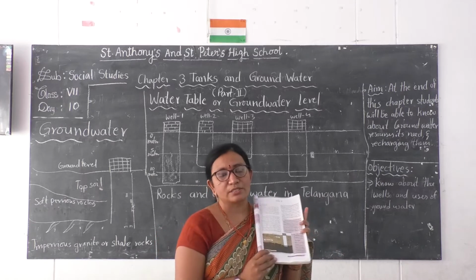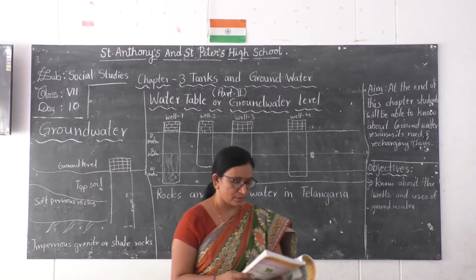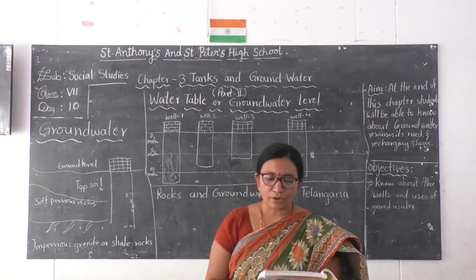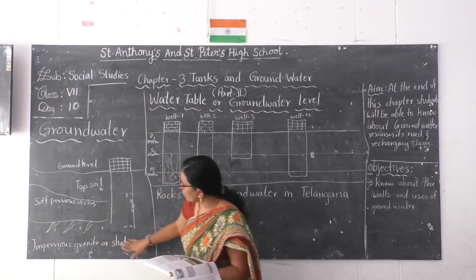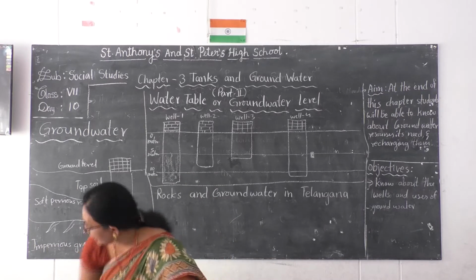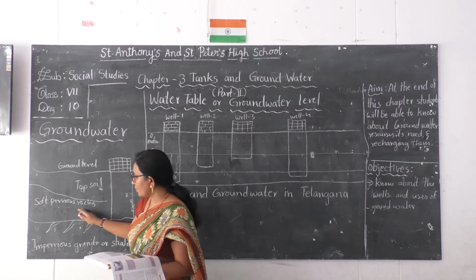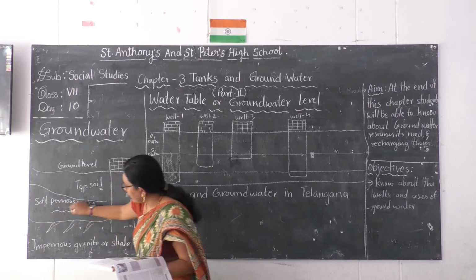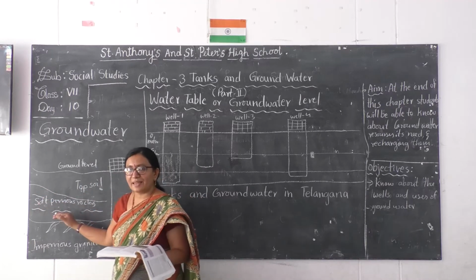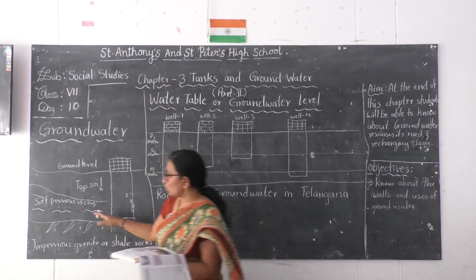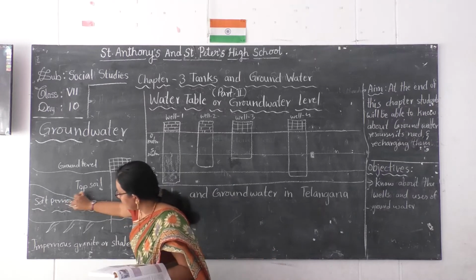Now, the rocks which don't allow the water to pass through them are known as impervious rocks. Like this, the water is stored at the level of impervious rocks. They don't allow the water to go down. Here we can observe a well where the top soil is absorbing the water. The pervious rocks are allowing it, and it is stored like this. You can see these gaps, where space is there and the water is collected and stored for a long period of time in these pervious rocks. So small gaps store the water.